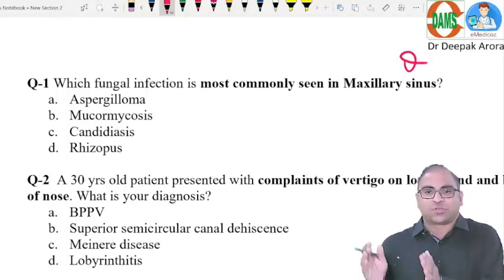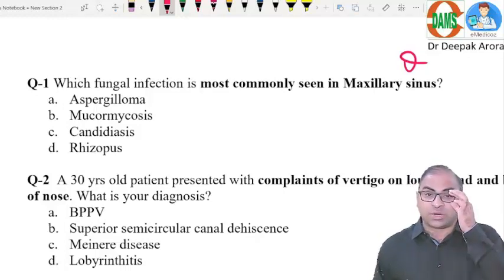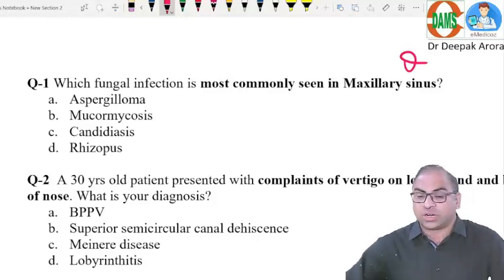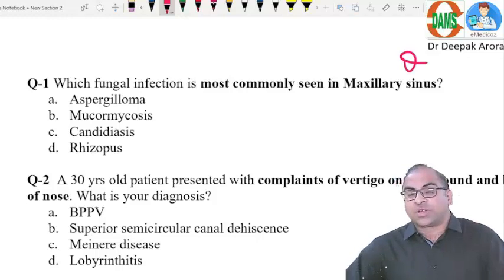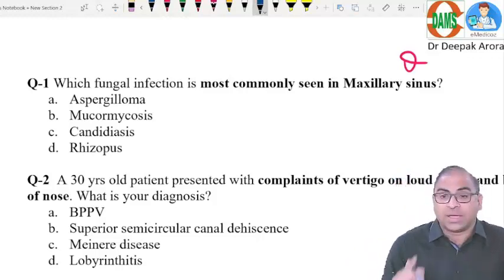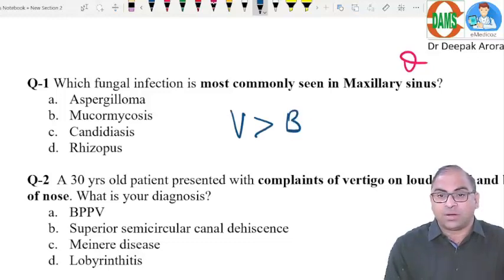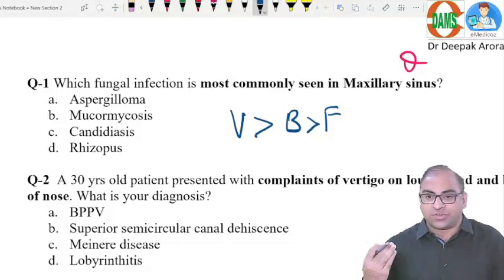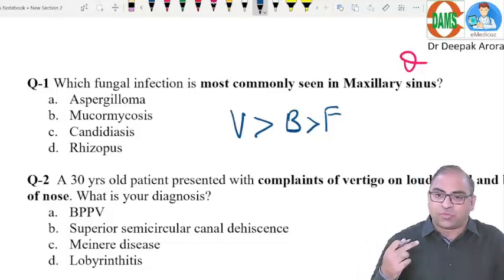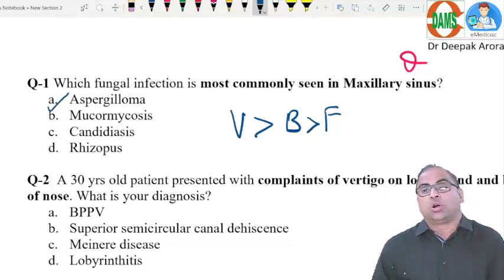Class notes. And I'm very happy that in this examination all the questions of the ENT segment are from the class notes. Revise gold standard class notes multiple times. The first line of the topic of sinusitis was that the infection in rhinology is viral more than bacterial, more than fungal. Which virus? Rhinovirus. Which bacteria? Streptococcus. And fungus? Aspergillosis. Which aspergillosis? Fumigatus. So the answer will be your option A.